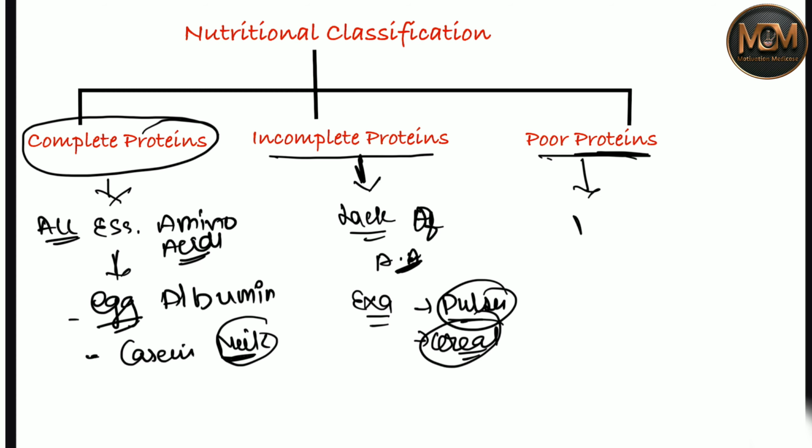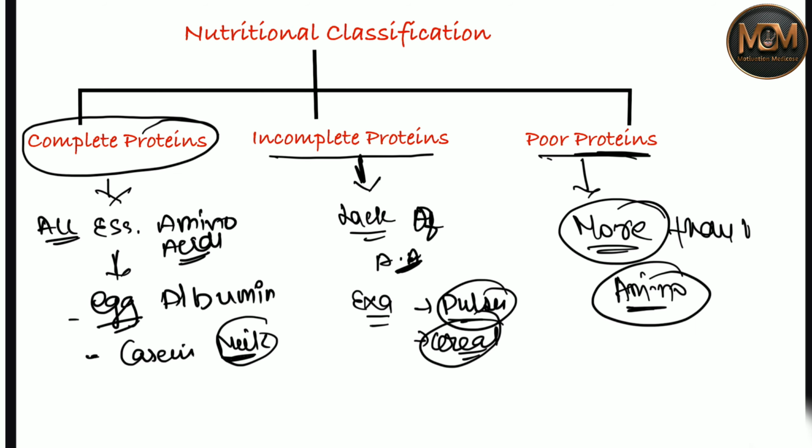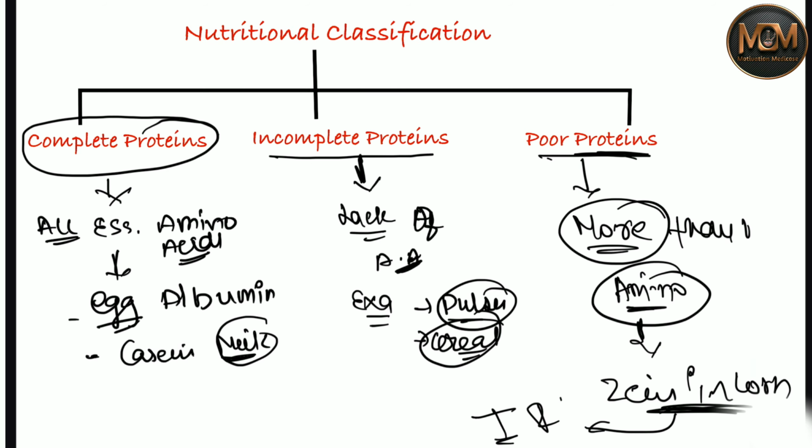As I told you, if more than one amino acid is absent, they will be considered poor proteins. In the poor protein we have an example like zein in corn. In zein in corn, there will be absence of tryptophan and lysine amino acids. The absence of these will be there. So these are the three kinds of proteins we have divided on the basis of nutrition.